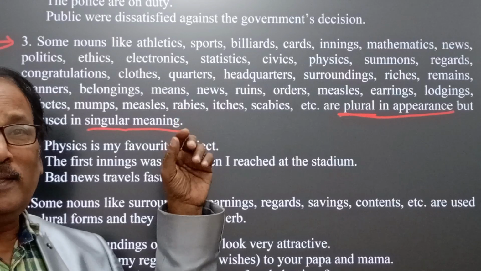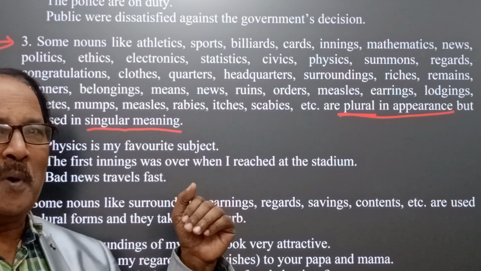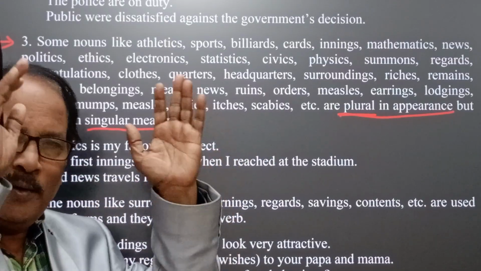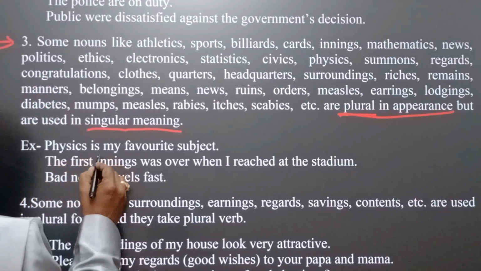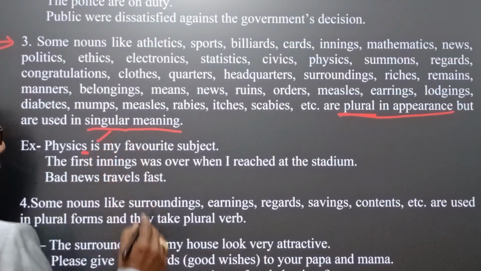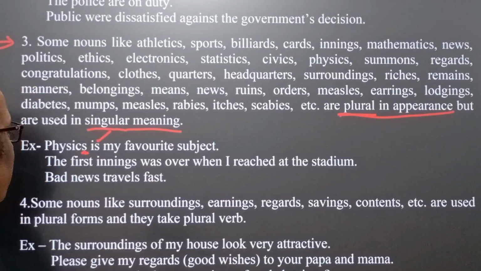This is also another interesting idea, so that we can use correct verb forms when speaking and writing. Now see how. In the examples, physics is, naturally here we find s, but the verb takes singular. Physics is my favorite subject.